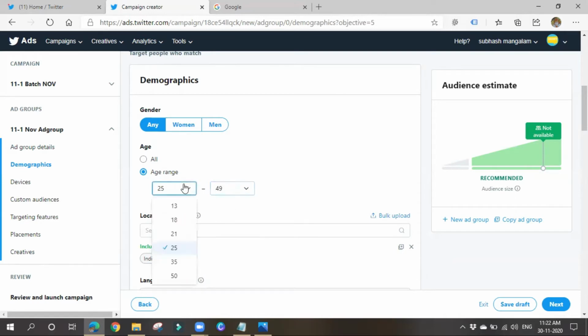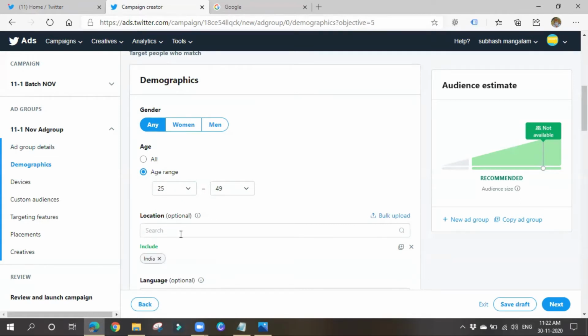49, like such. Okay, so here in case of Twitter, we will not be having that many options in case of age. Okay, if you see Facebook or Google ads, we'll be having many options like even from 16, 17, like such. In case of Twitter, they'll be setting some ranges. They will not be getting more options here. That's also a disadvantage, I think.